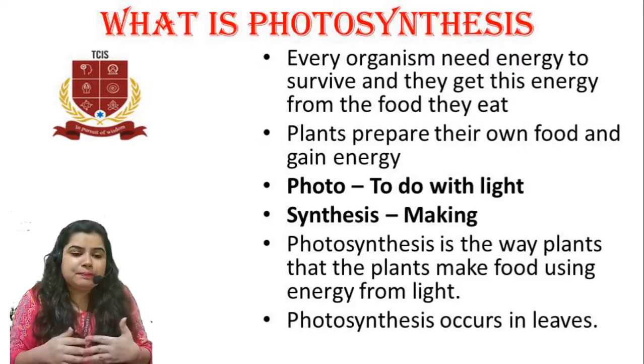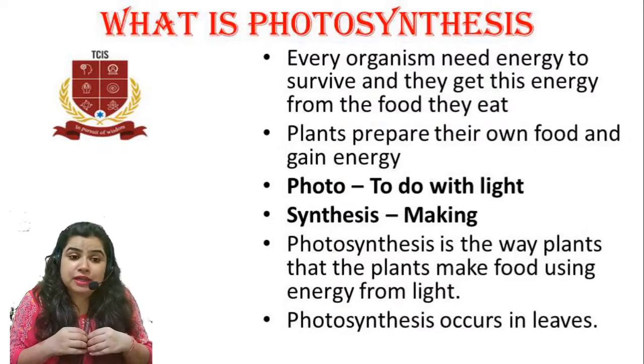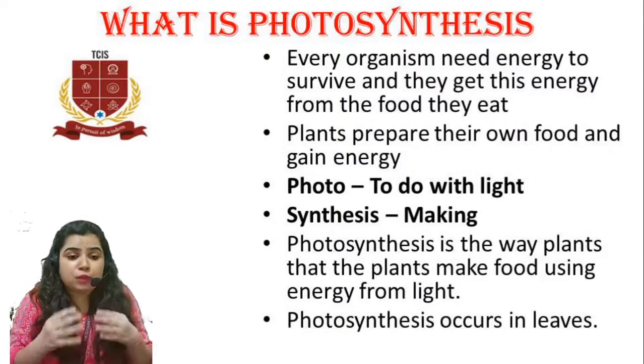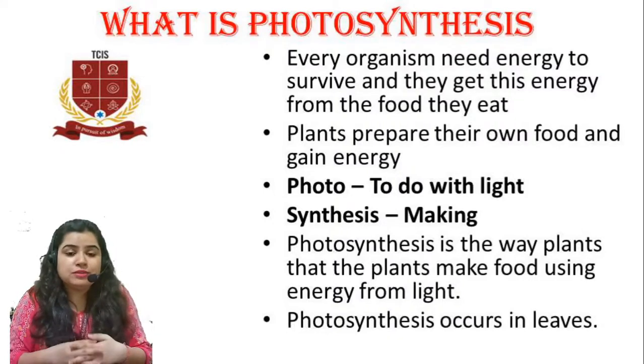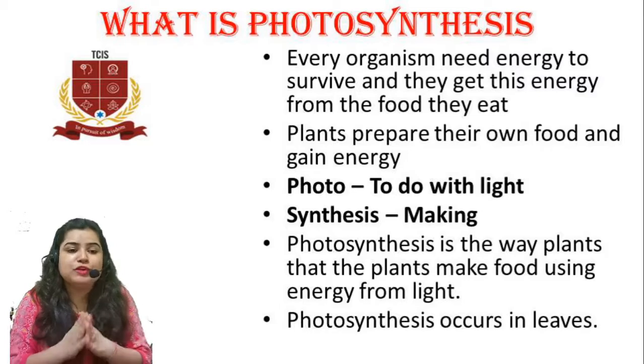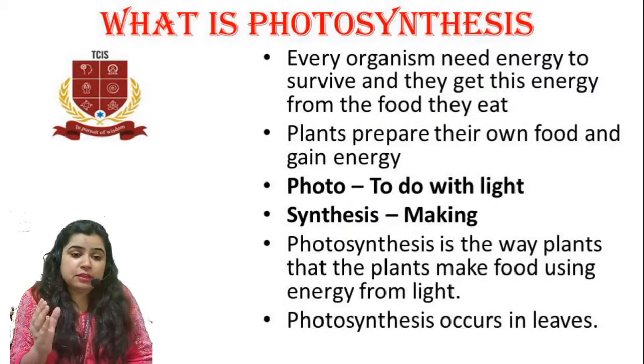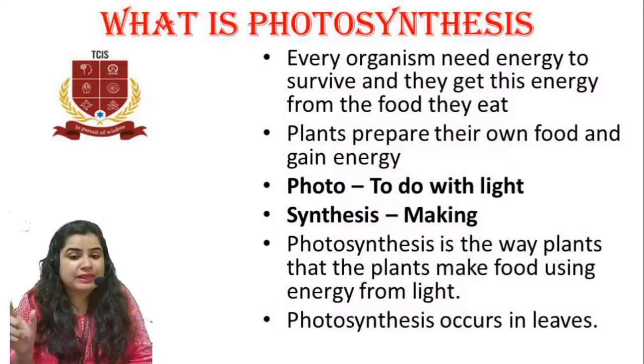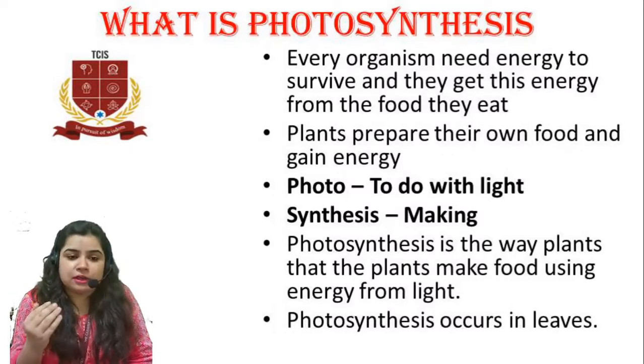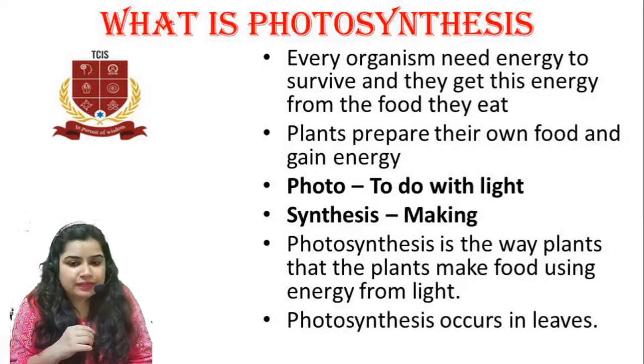Now we eat plants as food, animals as food. But what do the plants eat as food? They prepare their own food. And how do they do this? They do this by a process called photosynthesis. So basically photosynthesis, if I break the word, photo means to do with light, synthesis means to make. So photosynthesis is the way that the plants make food using energy from light.